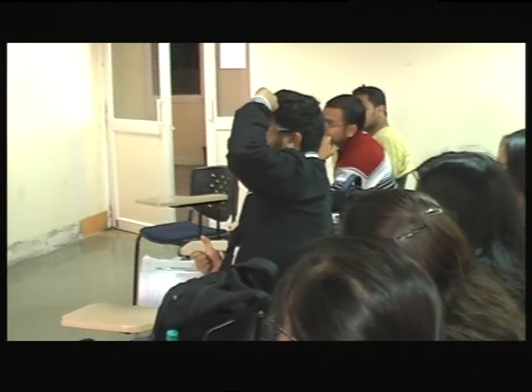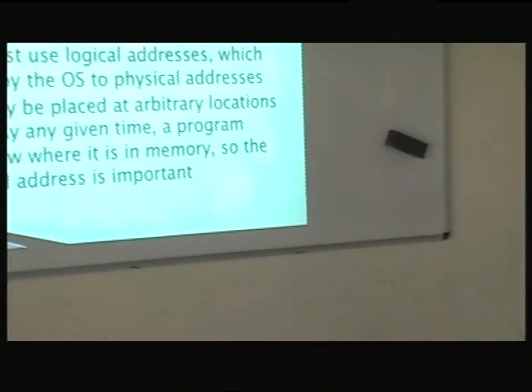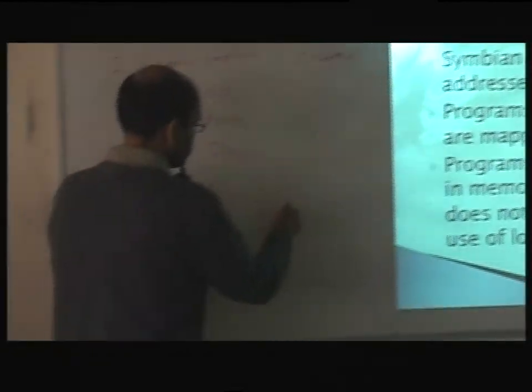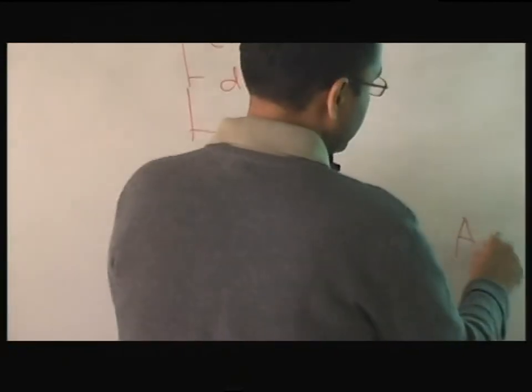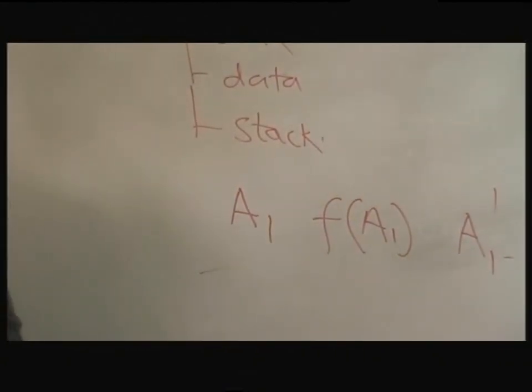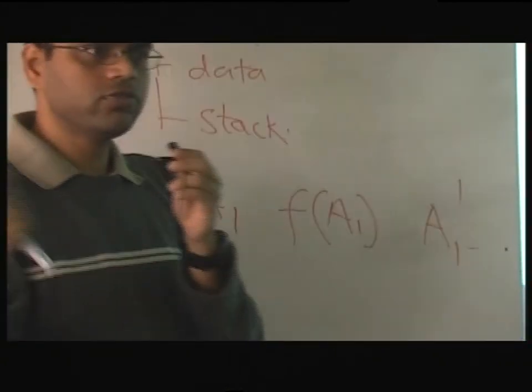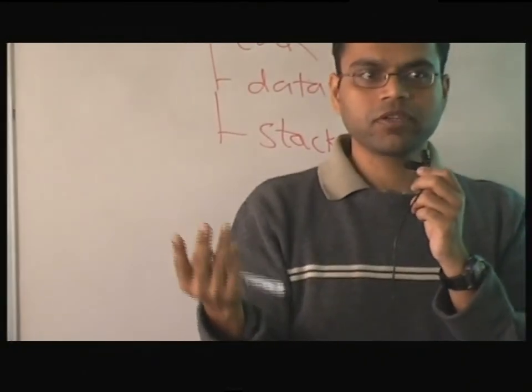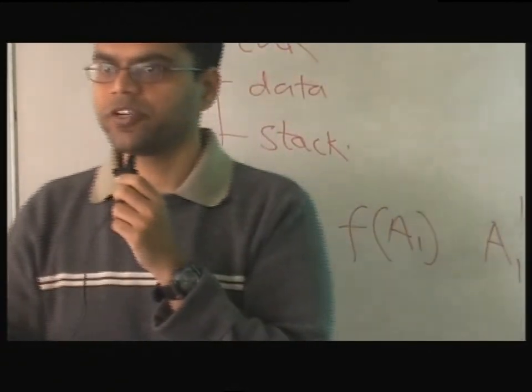Logical addresses are converted to physical addresses. Every address the processor sends out, say I have a 32-bit processor, a 32-bit address will come out of that processor. The operating system has to stop that address, look at it, and convert it into something else. If the address is A1, it has to apply some function to A1 and get A1 dash, and this address actually goes to the memory and gets you the data. So every address that comes out has to be converted. You delay the performance, so this is an overhead.